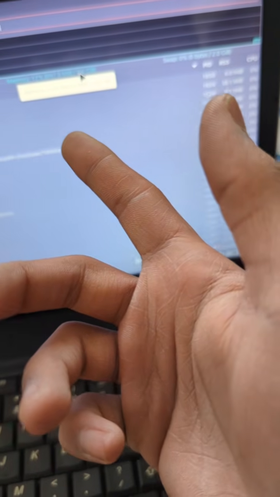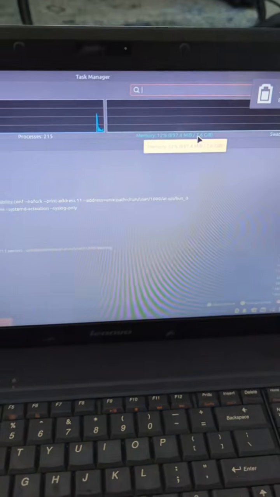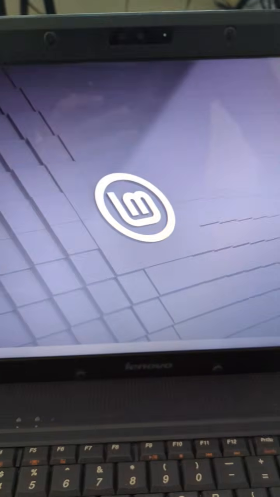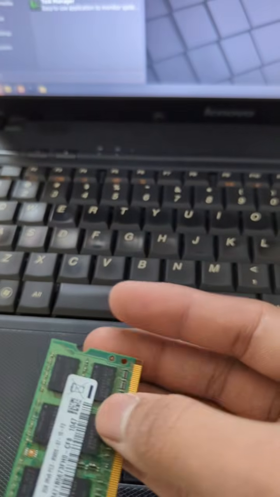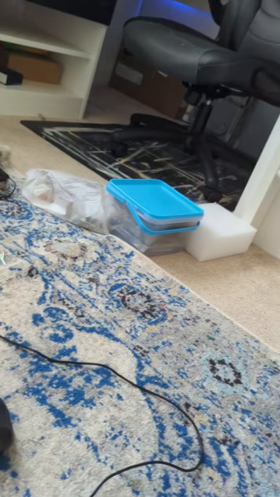That means that we got this. We got 8 gigabytes of RAM into here now. That's good. That's really good. Alright, I guess this 1 gig, actually it's 2 gigabytes of RAM. It would go right back into that other machine.